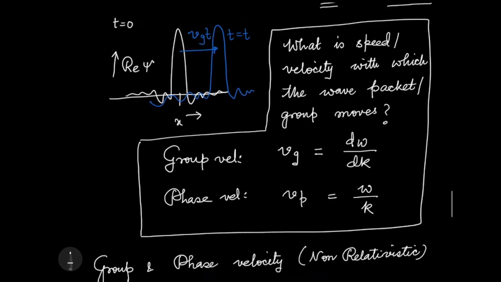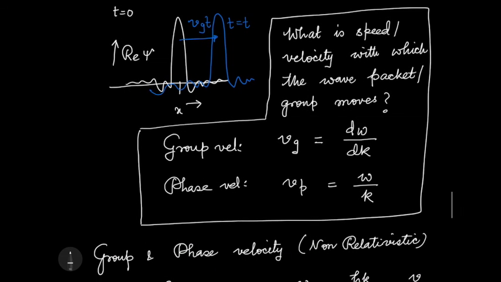We discussed in this lecture today the group and phase velocities of a wave, and we also discussed the concept of wave packets, the concept of locality of a particle, and how we need a wave packet or a wave group to discuss the locality of a particle, and we will carry our discussion on from there in the next class.